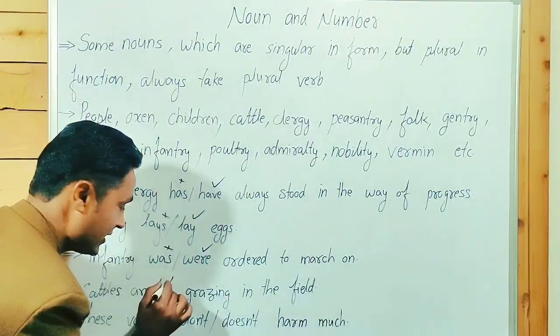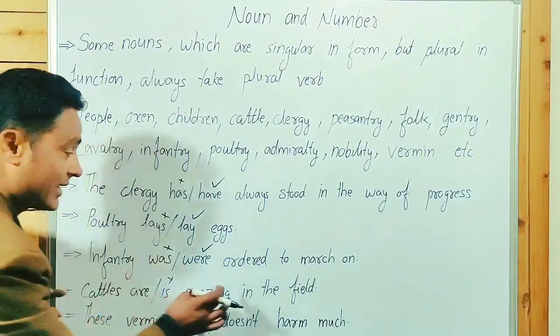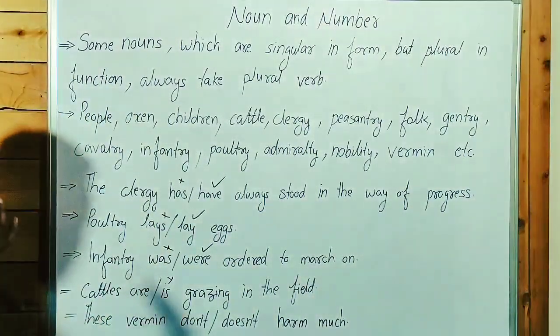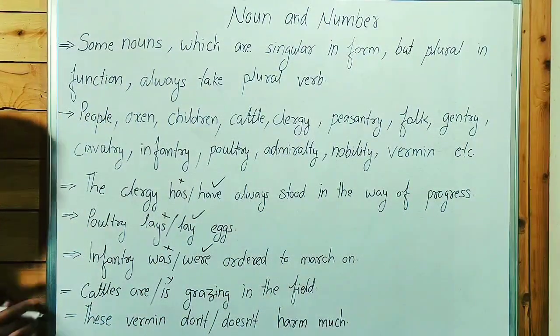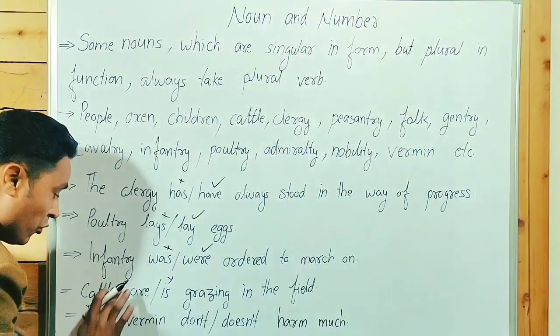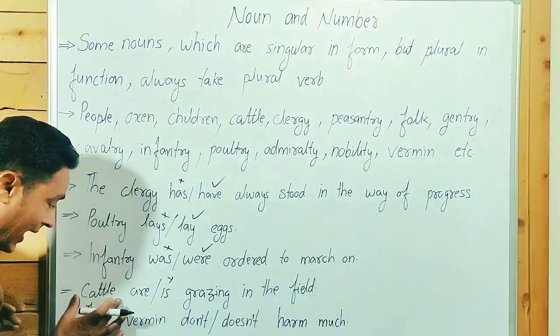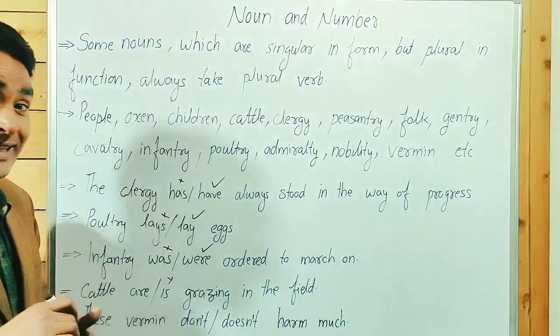"Cattles are..." no, that is not okay. "Cattles are grazing in the field." It's also an incorrect sentence. Now what do we have to write? "Cattle." We have to remove the s. We can't add s and es at the end of the noun.